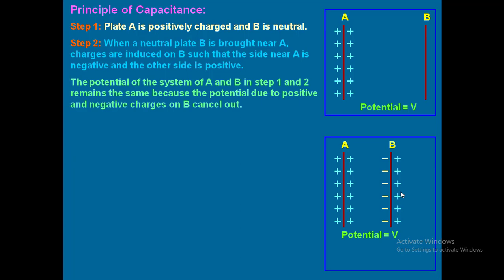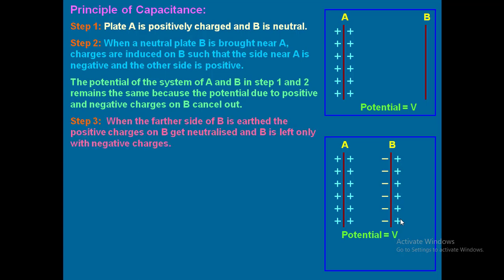Now the potentials of the system of A and B in step 1 and step 2 remain the same, because the potential due to positive and negative charges on B cancel out. I told you how many negative charges are there, those many positive charges are there, so they cancel out. Step 3.